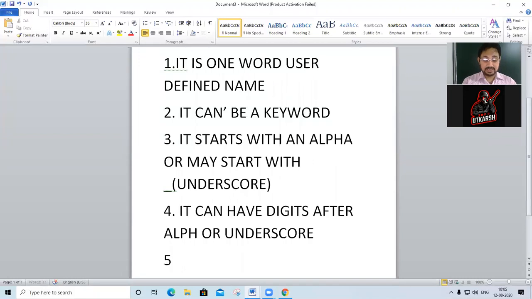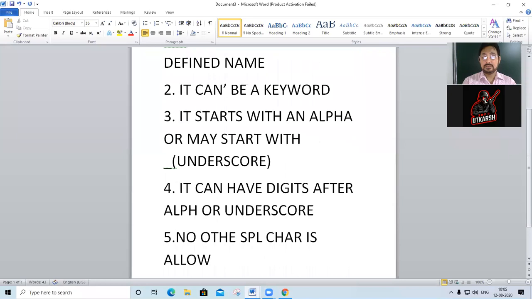Fifth point you write, no other special character is allowed other than underscore. So even dash minus sign is not allowed, even plus is not allowed, comma, semicolon, round bracket, nothing